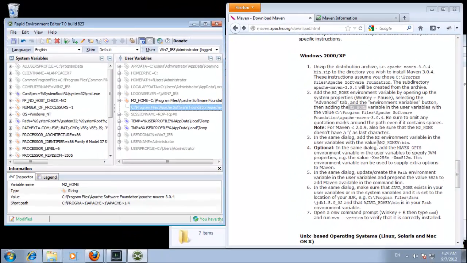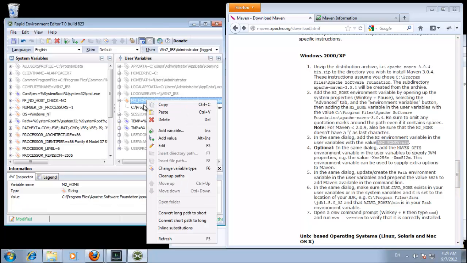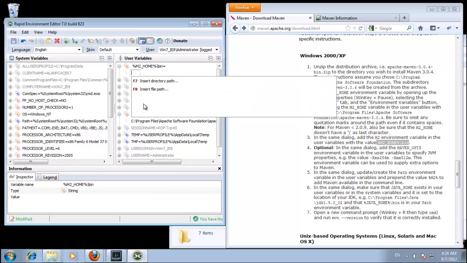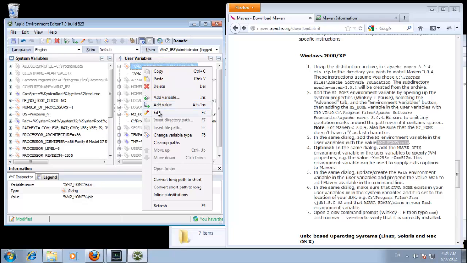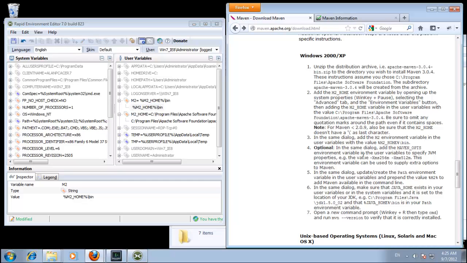So this is where the entire setup started going pear-shaped for me. So I'm going to start editing the video to match this. So while I did follow all the instructions, I did add an M2 variable, I did do all the rest of it. What I discovered on Windows 7 was that I did not need the M2 variable because when Windows 7 sees system variables with M2 and M2 home, it doesn't match them up correctly. So I ended up creating an M2 home variable. I ended up putting it in the system variables. You'll see all this later on.